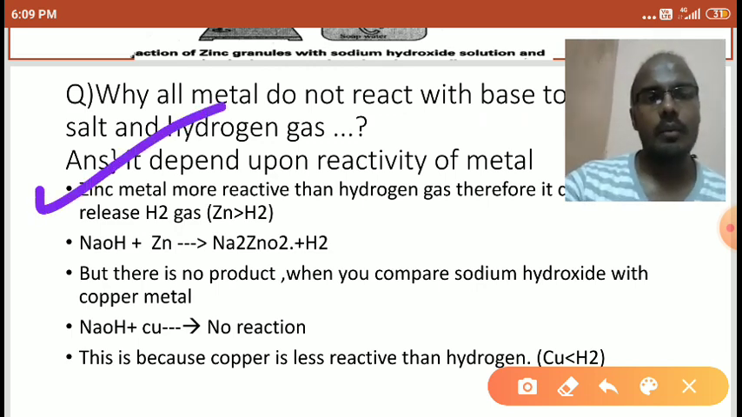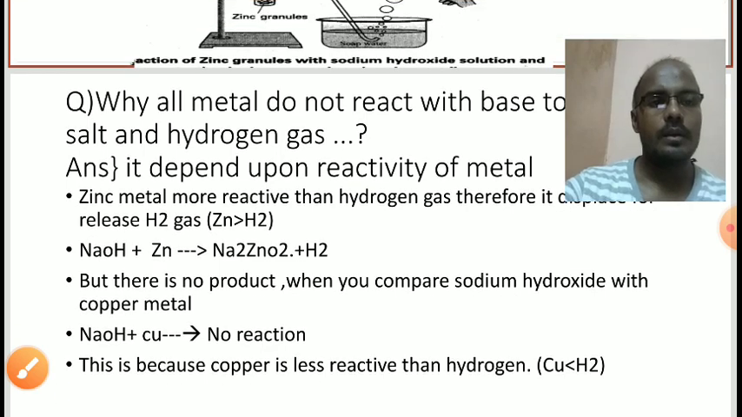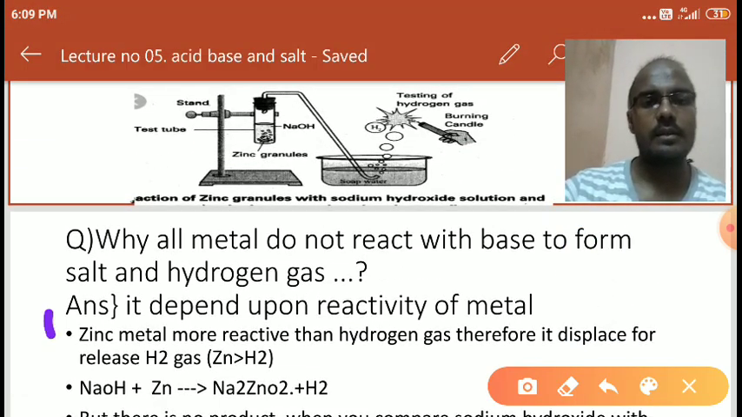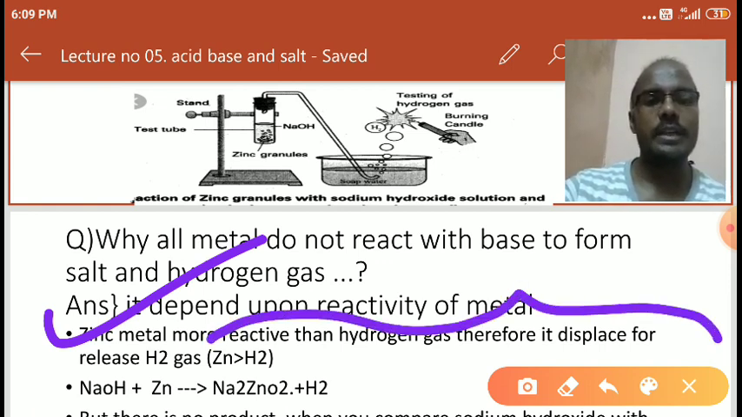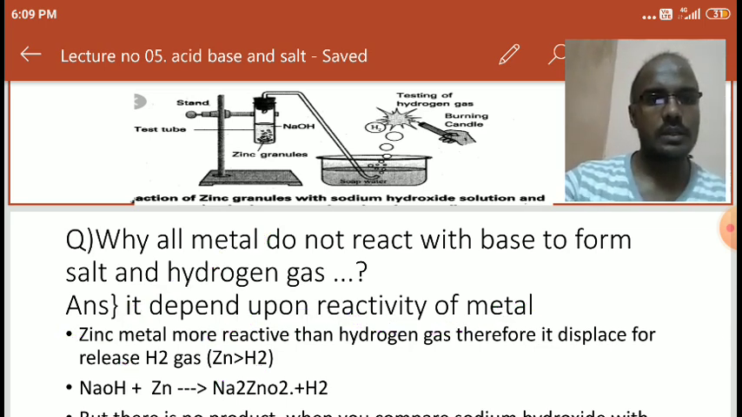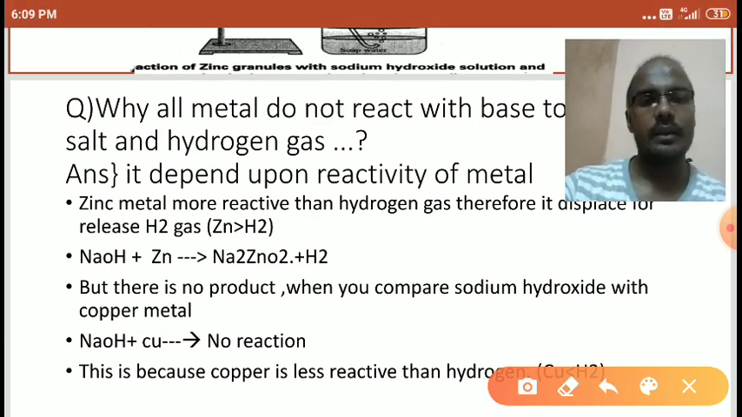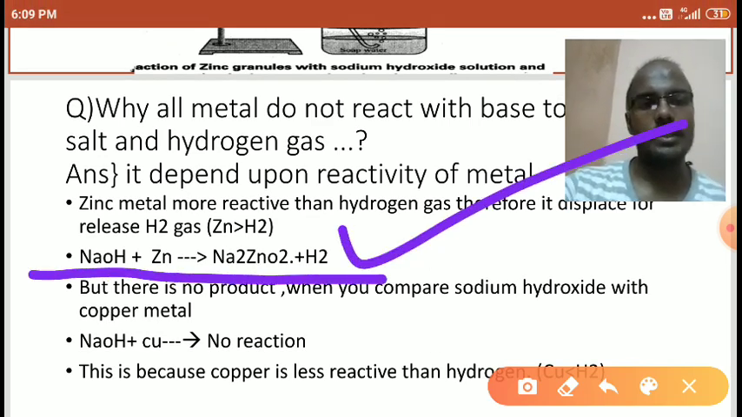Zinc metal is more reactive than hydrogen gas. Here the zinc metal, which is more reactive than hydrogen gas, displaces the hydrogen. So I have written here in brackets: zinc is more reactive than hydrogen, H2. Zinc is more reactive than H2, so it displaces the hydrogen gas, right students? That's why this reaction occurs here. So this is why these reactions are possible.